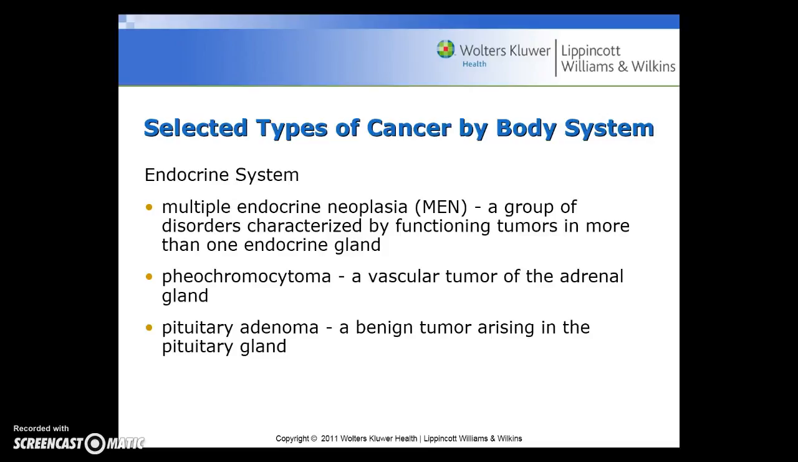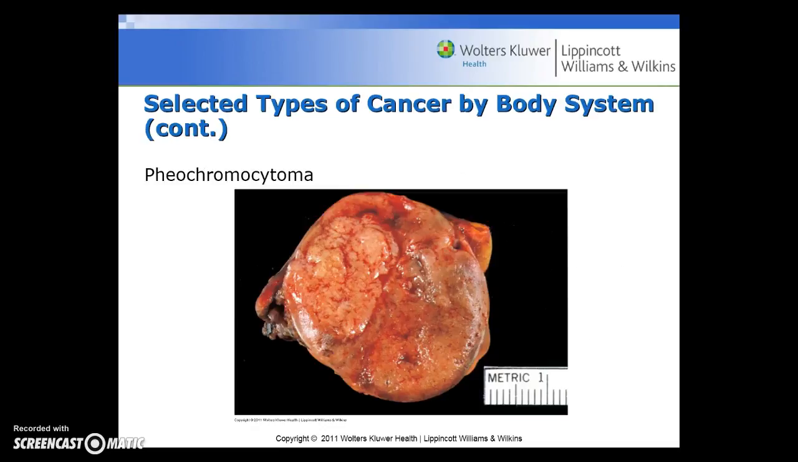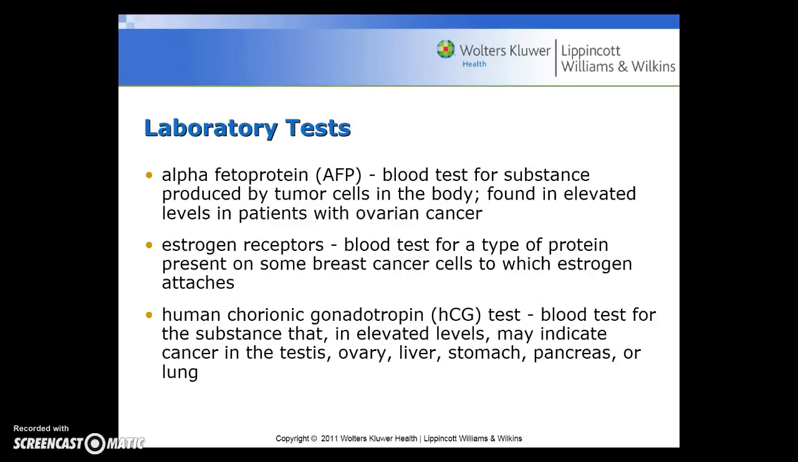Cancers in the endocrine system include MEN, or multiple endocrine neoplasia, and that's a group of disorders characterized by functioning tumors in more than one endocrine gland. Pheochromocytoma is a vascular tumor of the adrenal gland. Pituitary adenoma is a benign tumor arising in the pituitary gland. And here is a pheochromocytoma pictured here.